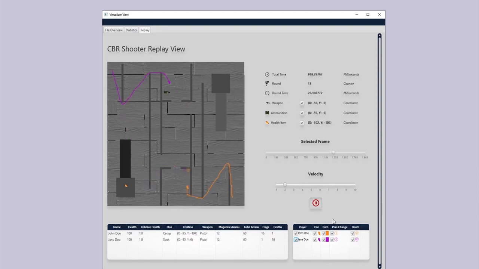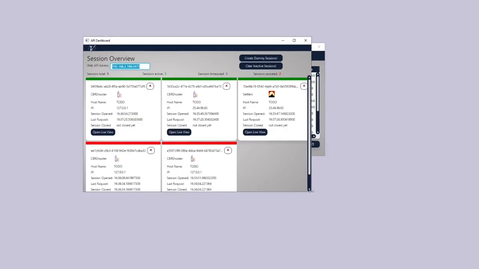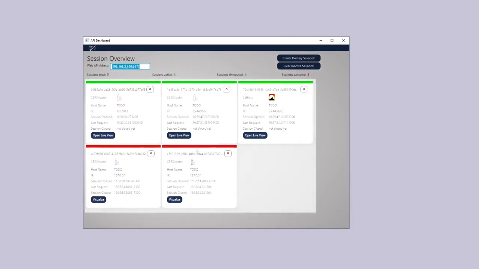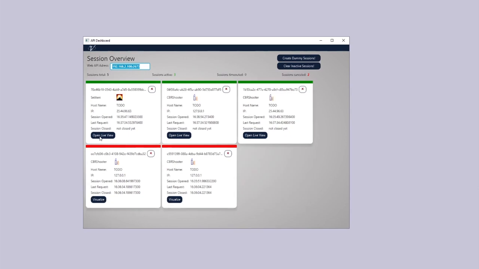Let us now take a look at how VISAB handles receiving data from multiple machines and multiple instances. For that, we will open the session overview out of the home screen. As we can see here, we have several running sessions that are currently communicating with our VISAB tool. VISAB's event-based architecture allows us to receive data simultaneously from multiple sessions of the same game and other games as well. As you can see by the IPs, the game itself does not even have to run on the same